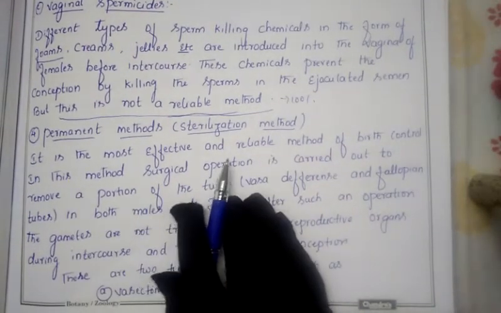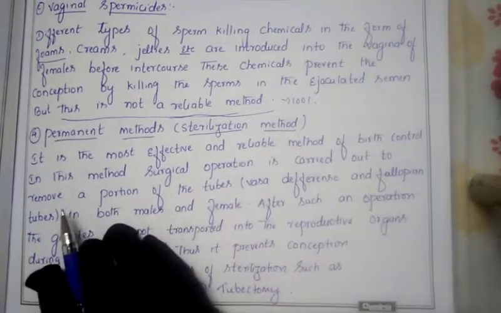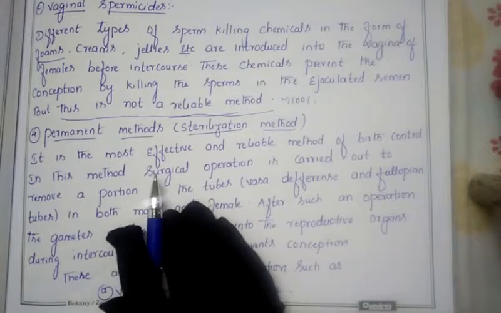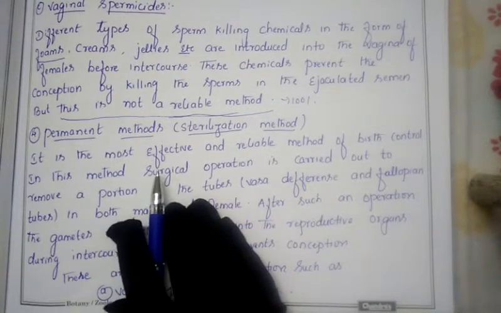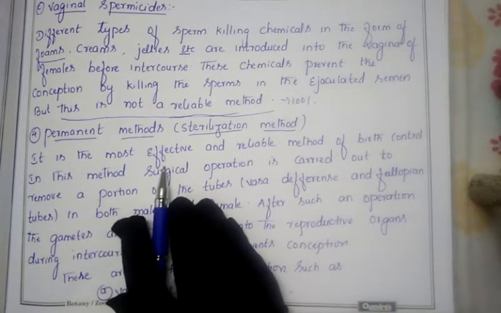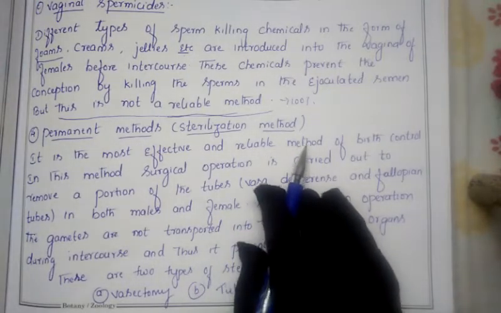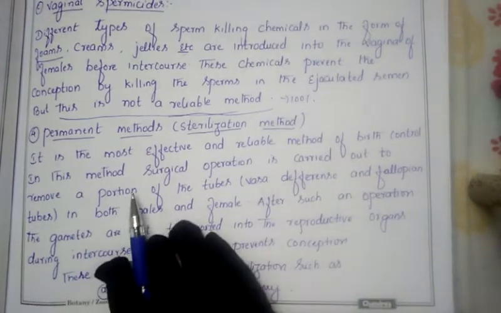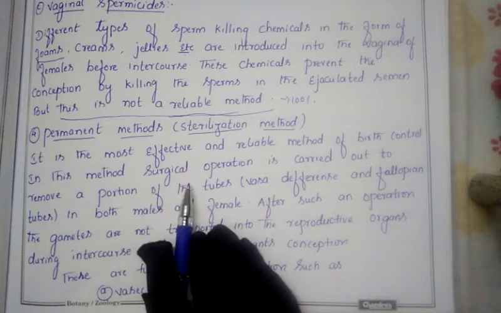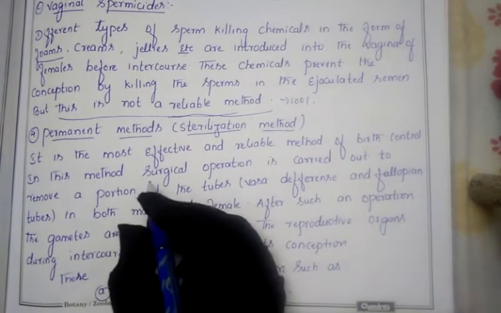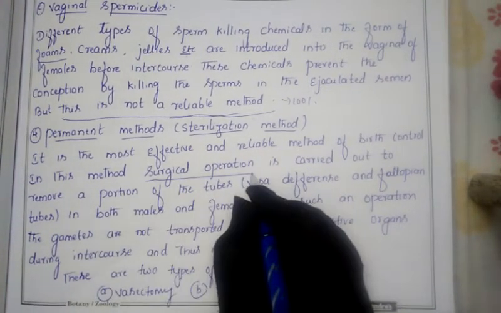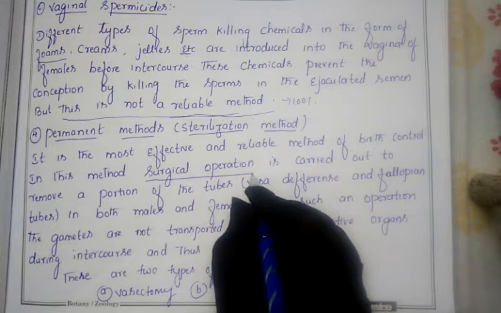It is one of the most effective and reliable methods of birth control. Compared to other contraceptive methods, it is one of the most effective, and you get 100% result; it is a reliable method. In order to avoid birth, this method follows a surgical operation. Like how in the first method, the natural method, we control naturally, in the second we use devices, and in the third we use chemicals to avoid pregnancy.